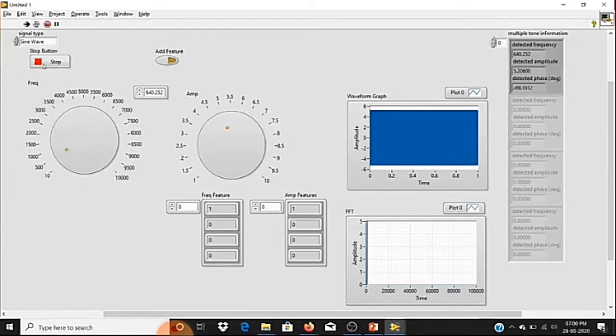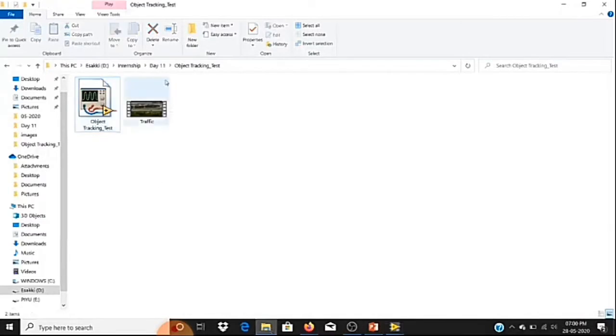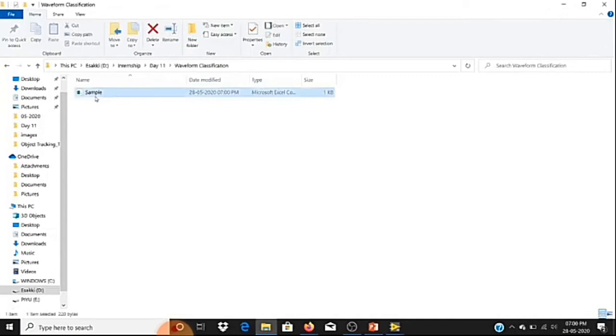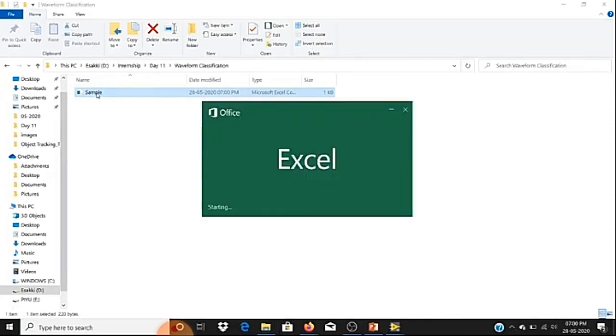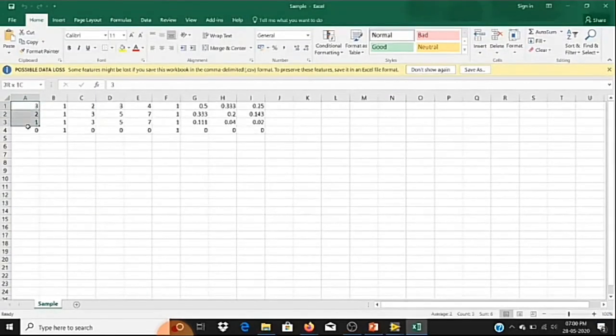I'll press stop. Now if I come to waveform classification, inside this you can see there is a file called sample. If I open this one, we'll wait for some time. Yeah, so if I open this one, the first column is a class, or an index, for each and every signal type. It represents the signal type.